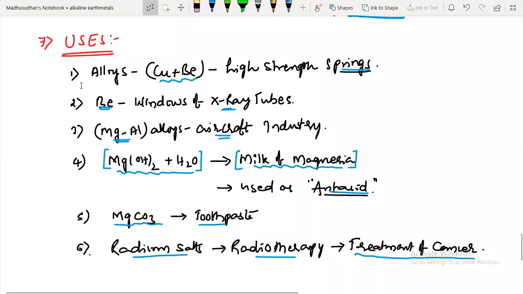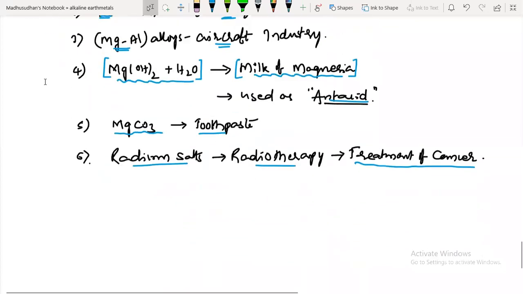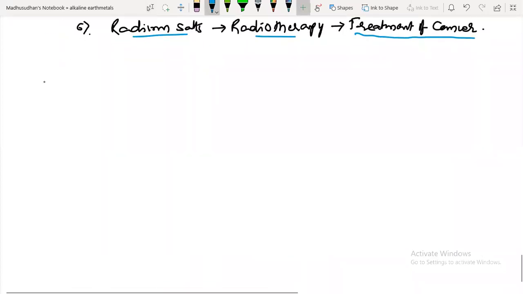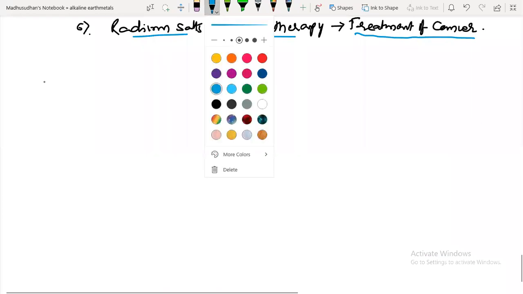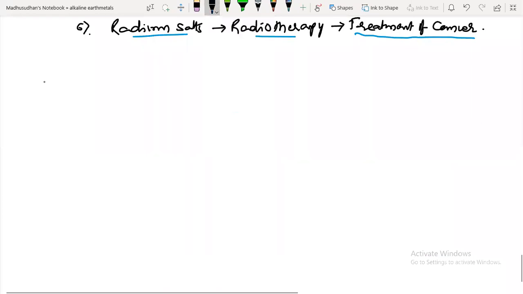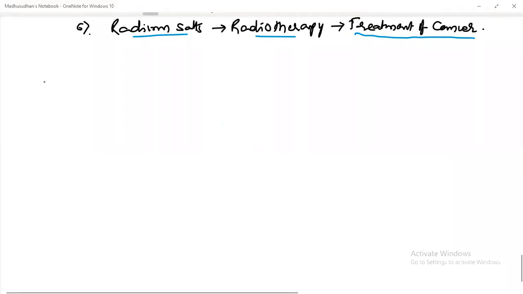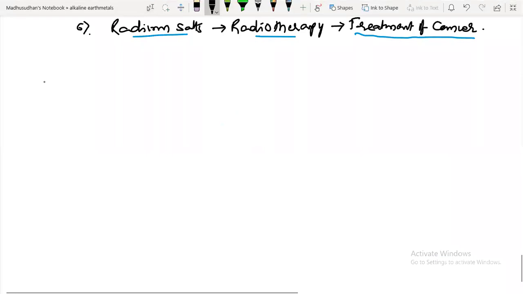Next, some general compounds of second group elements we will discuss.